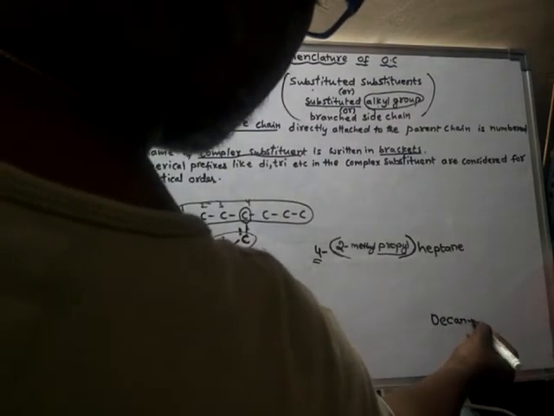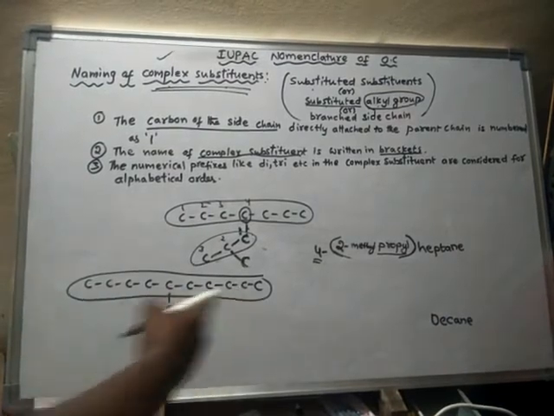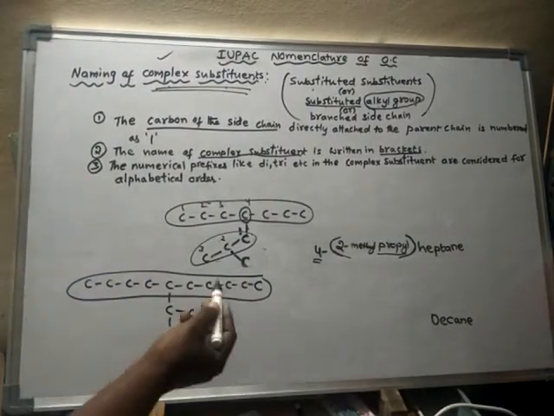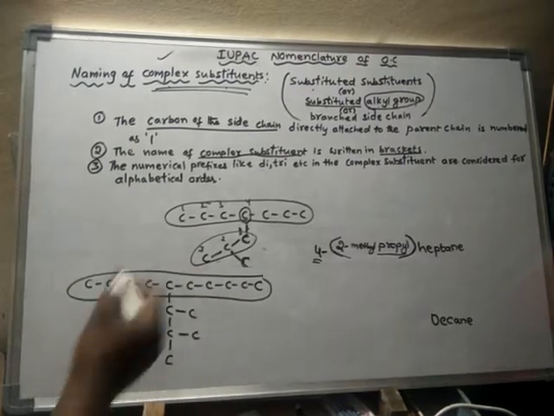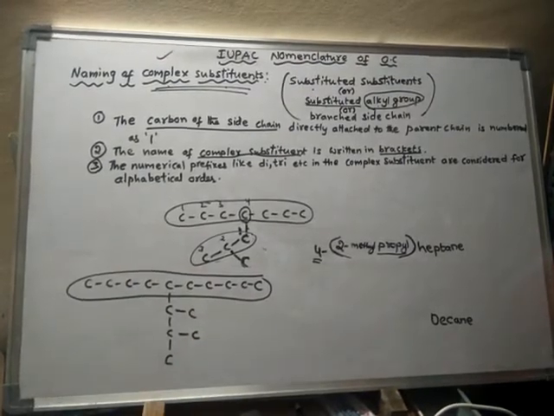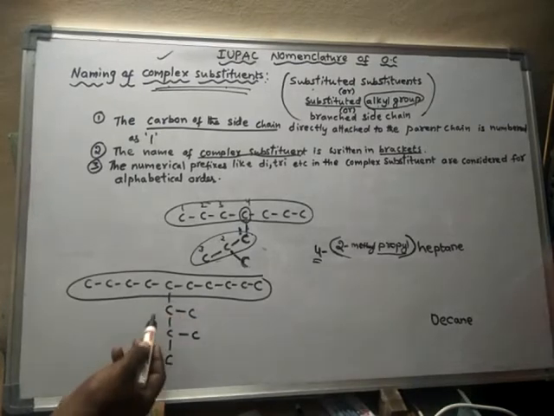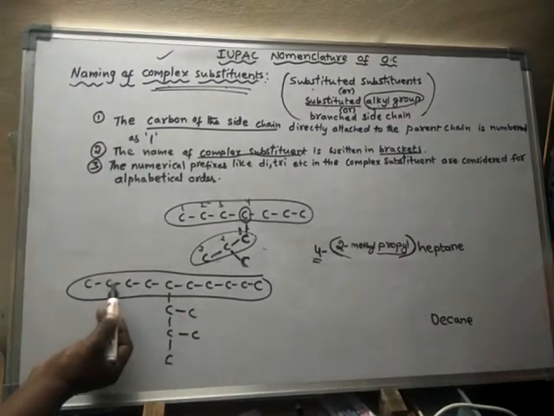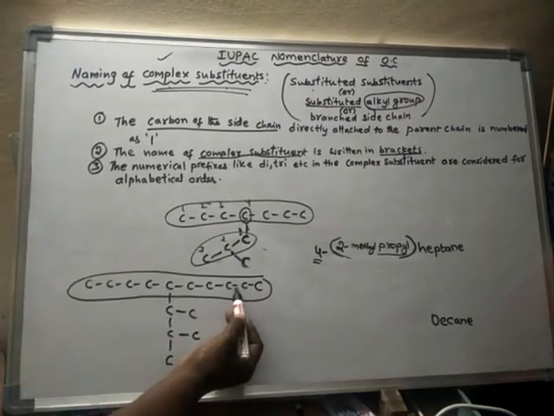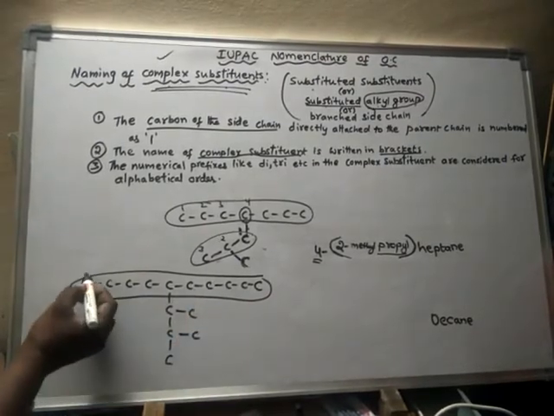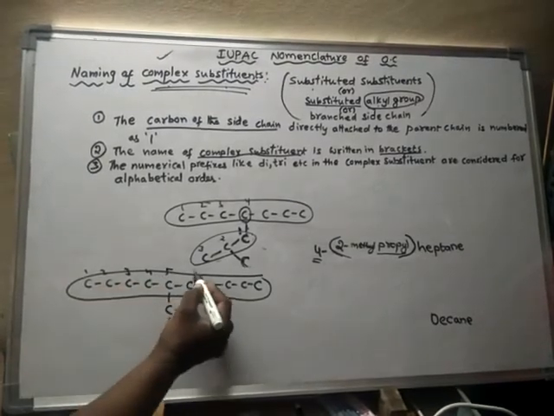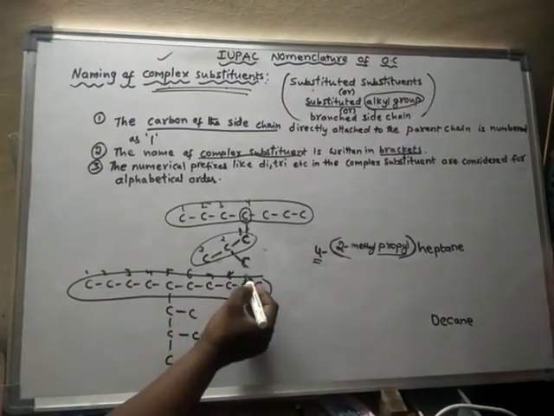The parent compound is decane. Now this decane is substituted, hence it is said to be substituted decane. On which carbon will you find this substitution? 1, 2, 3, 4, 5, 6. So from here onwards we have to give numbering: 5, 6, 7, 8, 9, 10.